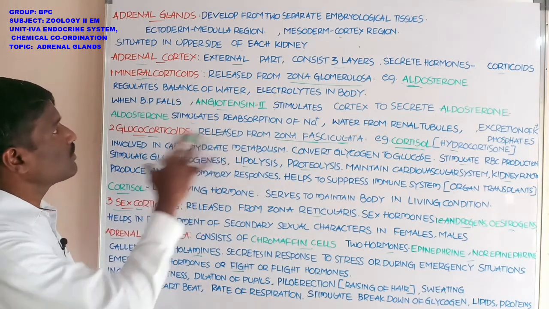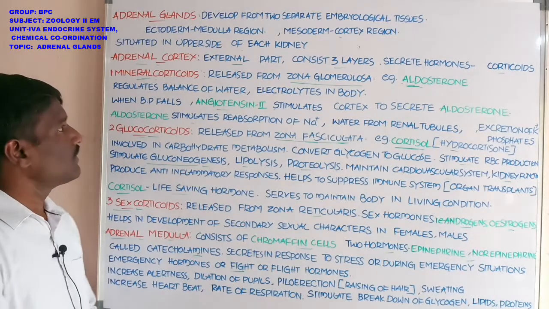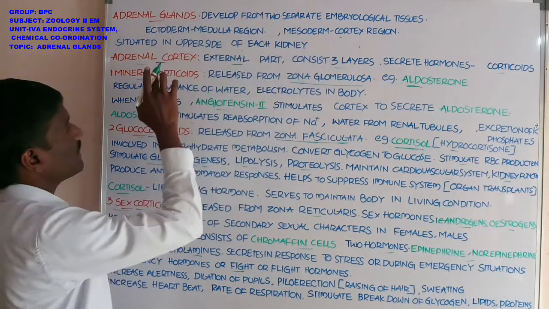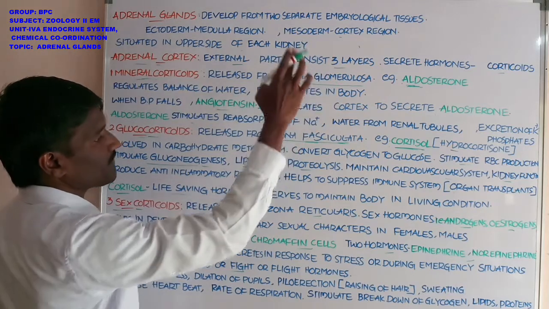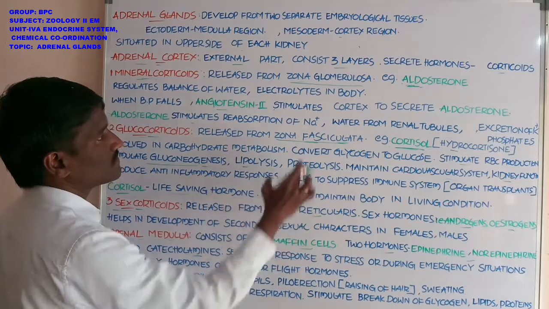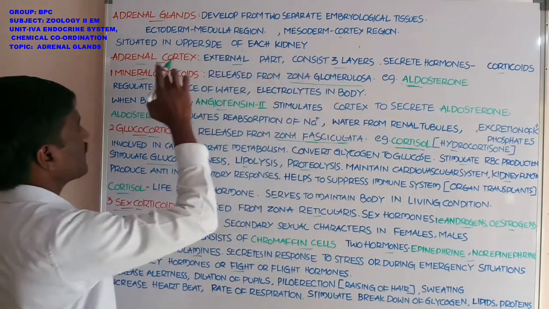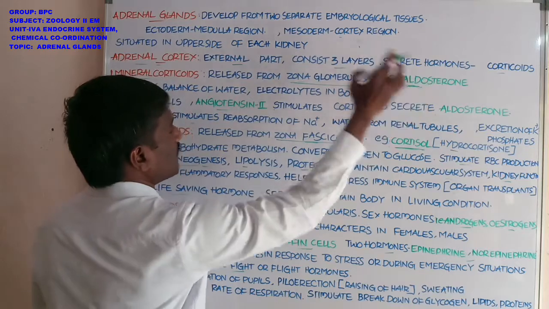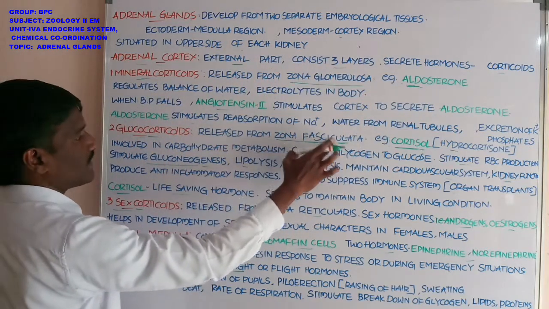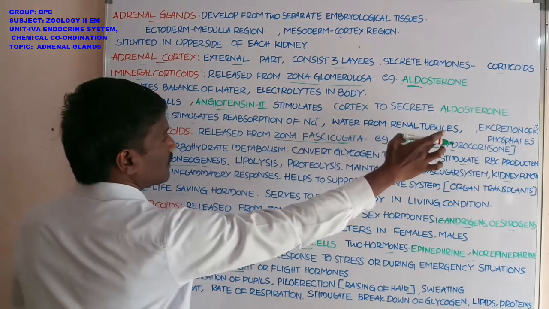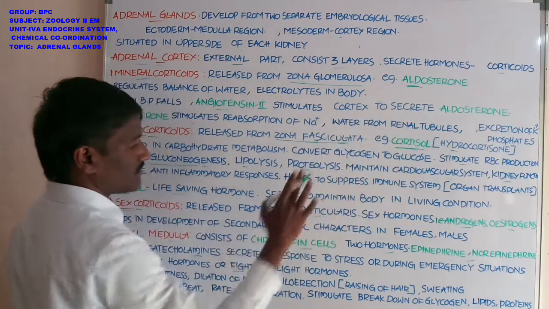Students, this is about the adrenal gland. The adrenal cortex consists of three layers: zona glomerulosa, zona fasciculata, and zona reticularis. Zona glomerulosa secretes mineralocorticoids, for example aldosterone. Zona fasciculata secretes glucocorticoids, for example cortisol, also called hydrocortisone.